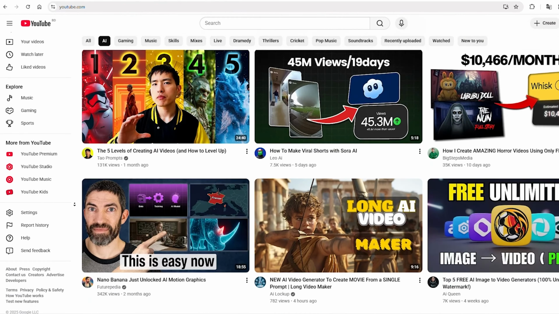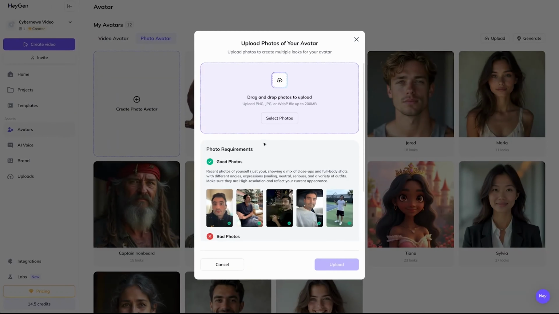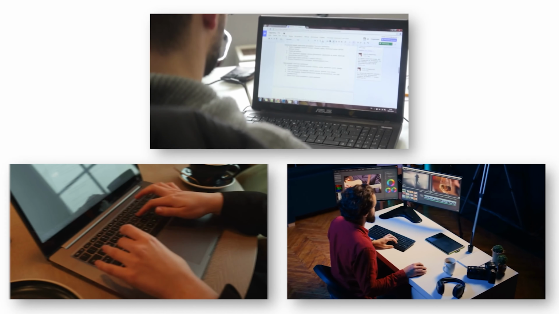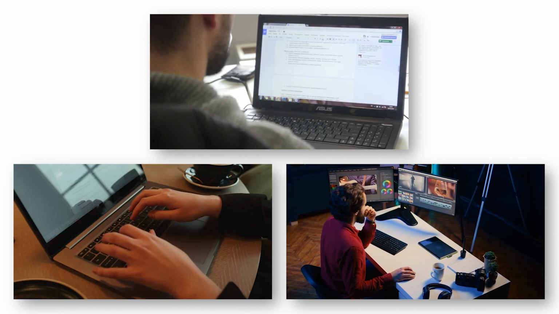Faceless content is no longer a niche corner of the internet. It's a booming trend. Creators are leveraging this method to maintain anonymity, protect their privacy, and drastically streamline their production workflow. It allows you to focus purely on the quality of your content, your script, your message, and your value.